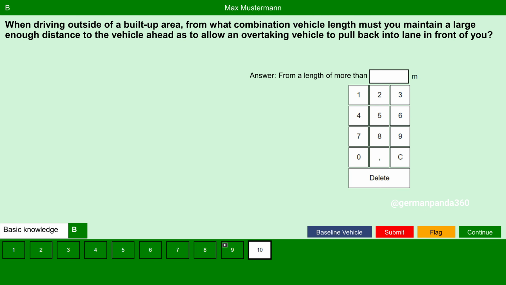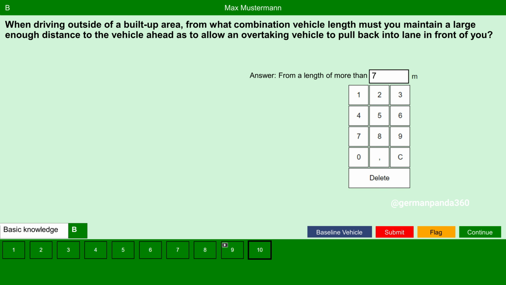Next question. When driving outside of built-up area, from what combination vehicle length must you maintain a large enough distance to the vehicle ahead so as to allow an overtaking vehicle to pull back into lane in front of you? Here the answer is from a length of more than 7 meters.